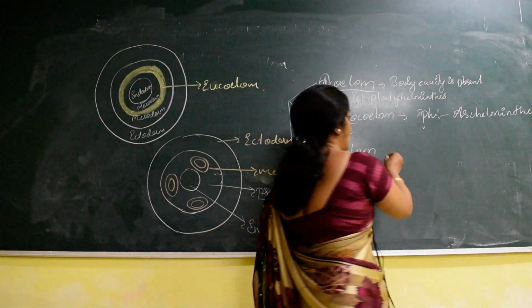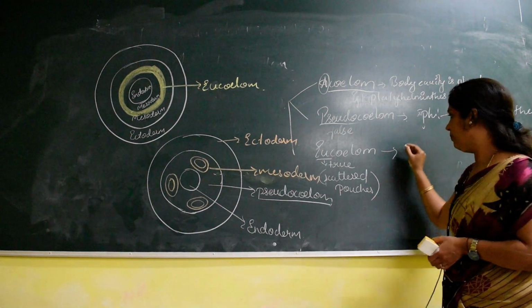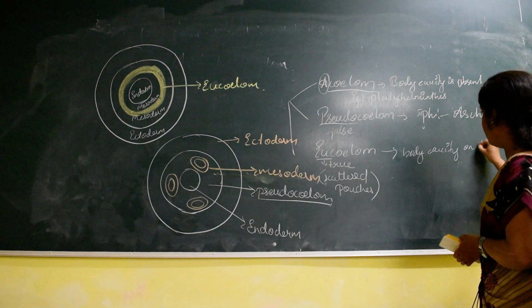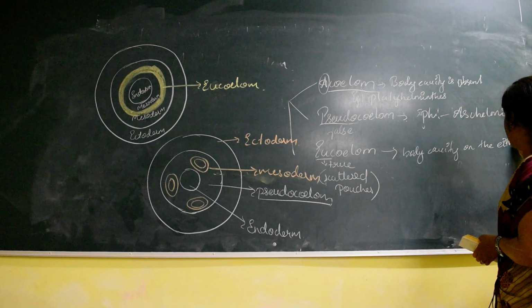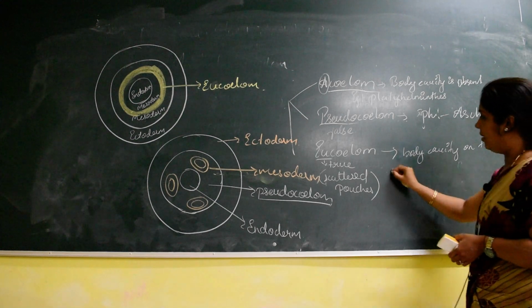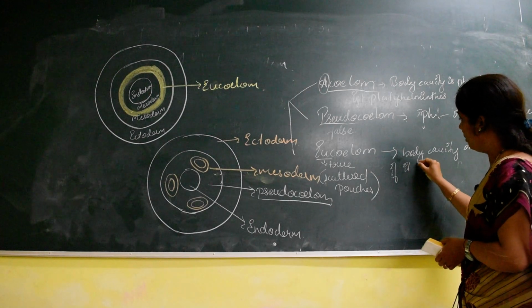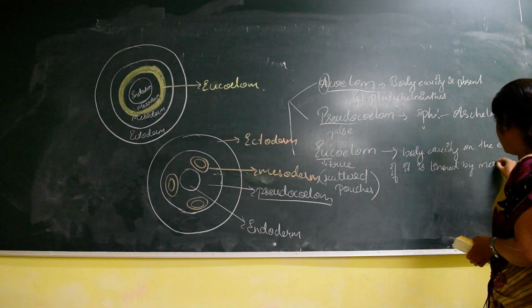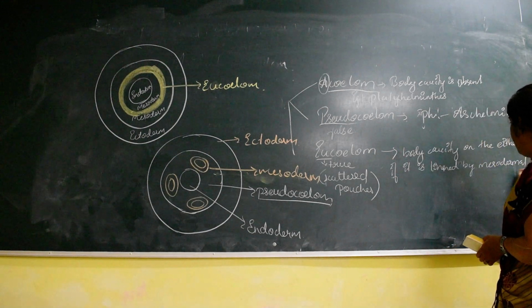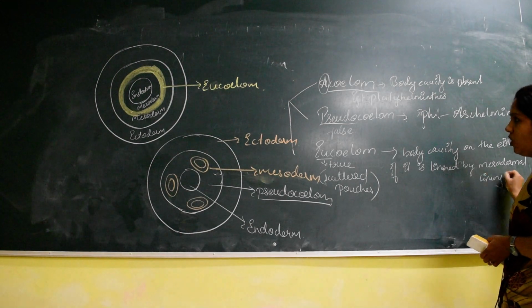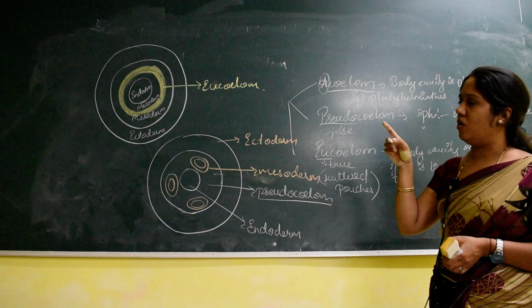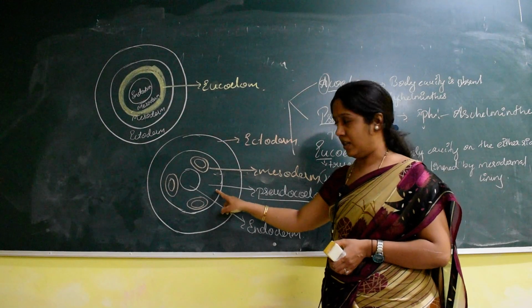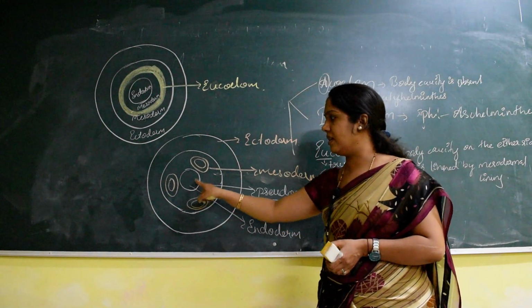What does eucoelom mean? If the body cavity on either side is lined by mesodermal lining, that type of coelom is called what? True coelom. So see, in the eucoelom on either side I have written mesoderm, whereas here in the pseudocoelom, this is a cavity. On one side it is lined by ectoderm, on the other side it is lined by endoderm.